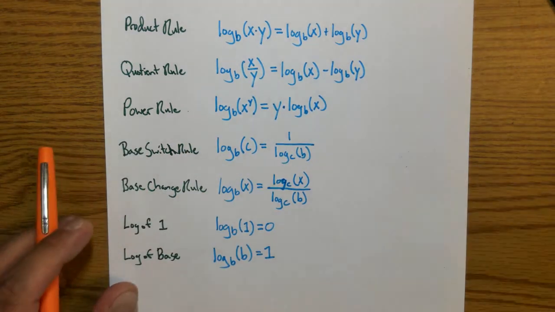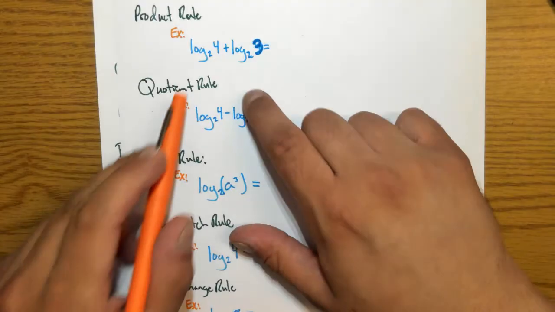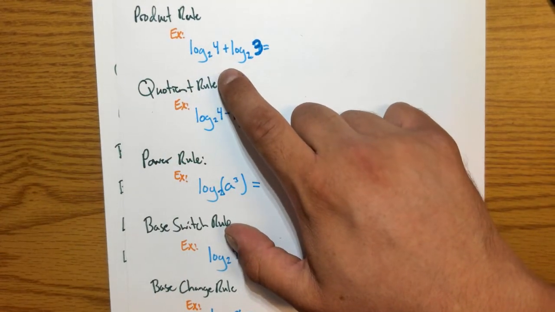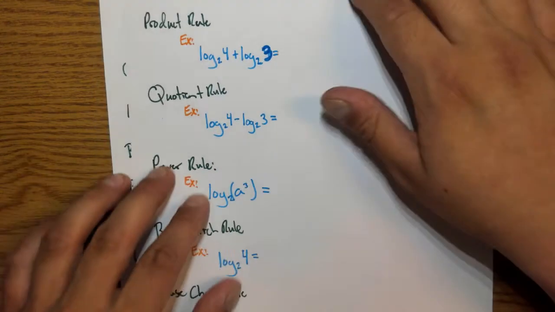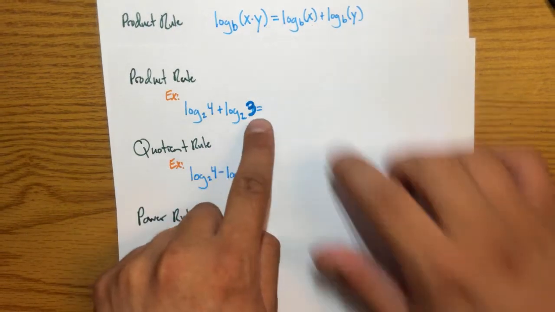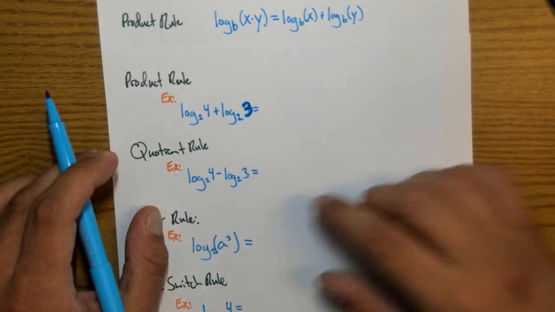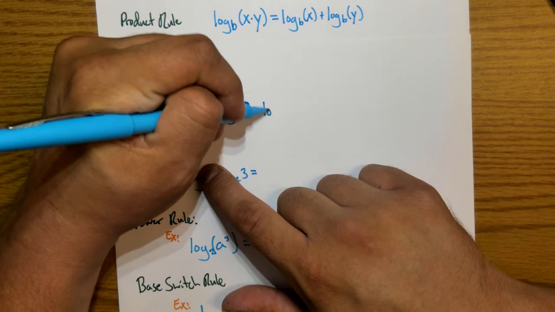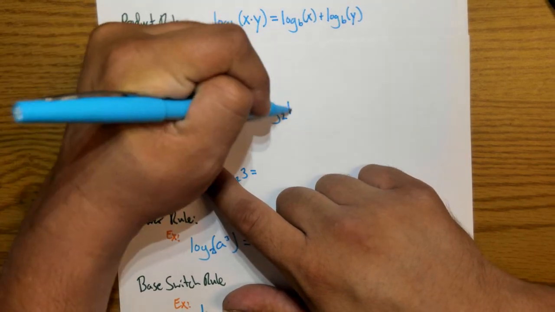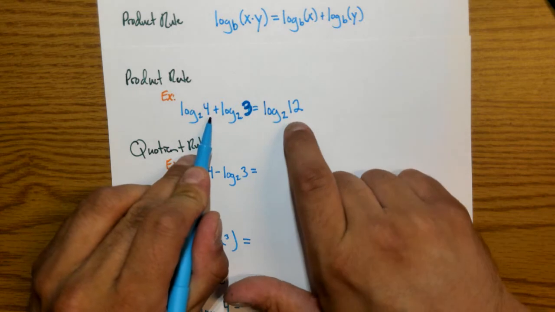So for instance, here is the addition. Well, we know that we can just multiply these two and write it as one log, given our product rule. So this could be written as log base 2 of 12. I just multiplied 4 times 3. Okay.